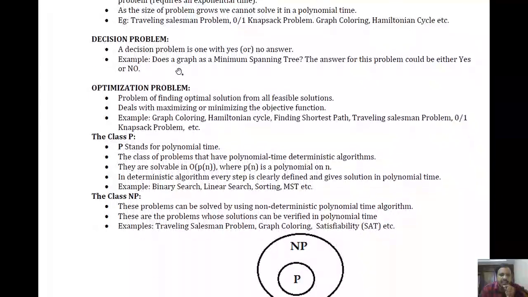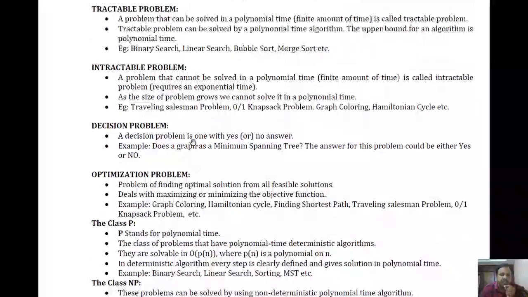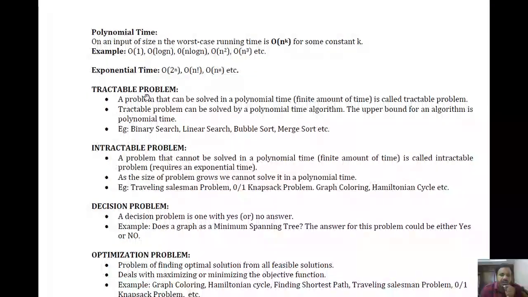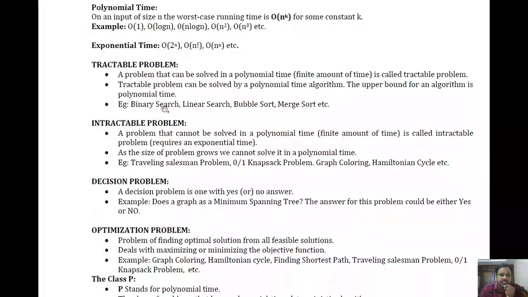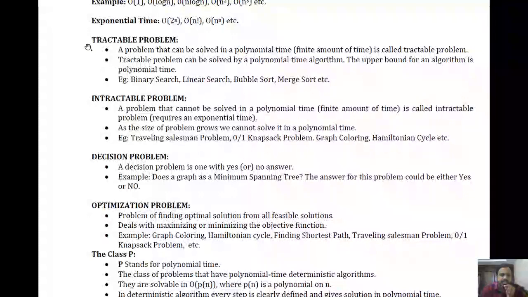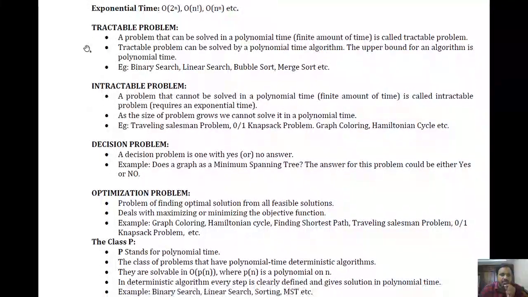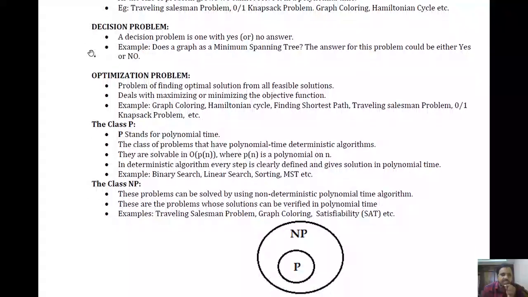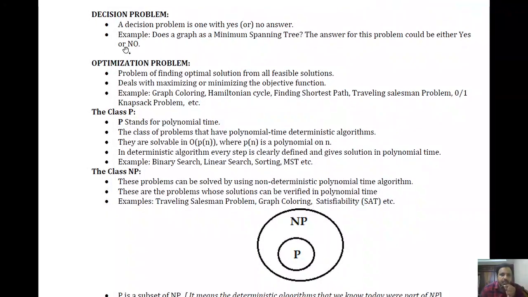Okay. Next one. Actually these are short answer questions, so just try to understand the definitions of these questions here. What is a tractable problem? What is an intractable problem? Next, a decision problem. A decision problem is one with a yes or no answer, right? If we consider a problem here, those problems can be divided into either decision problems or optimization problems, right? So a decision problem means the answer for that problem could be either yes or no, right?